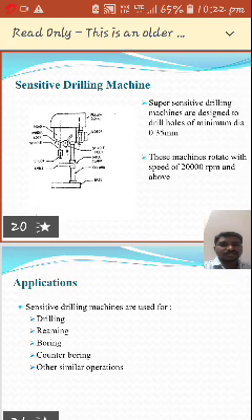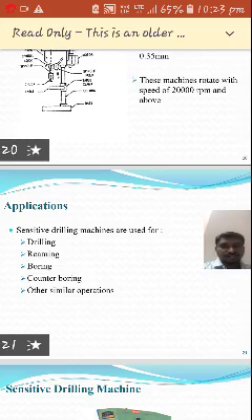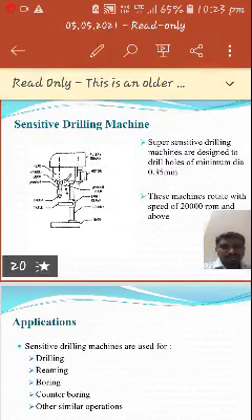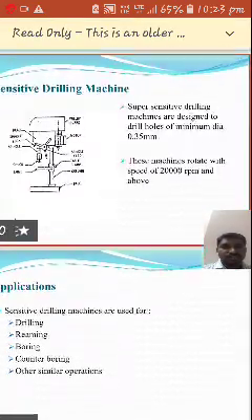Sensitive drilling machines are used for drilling, reaming, boring, counter boring, and other similar operations. So not only drilling, it can also perform various other operations like reaming, boring, counter boring, and other similar operations using these machines.